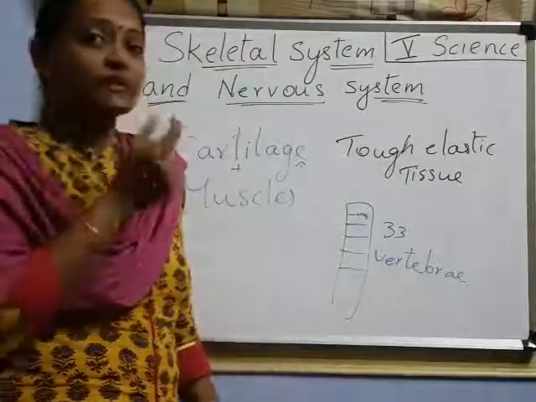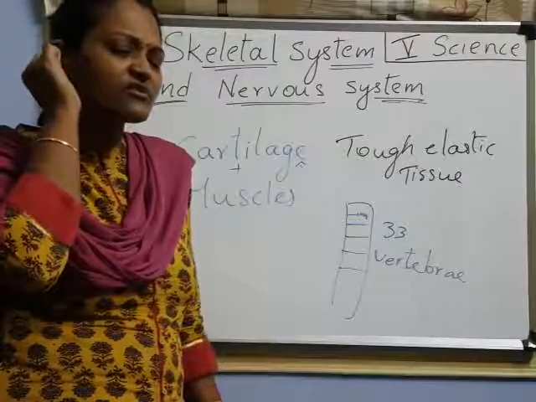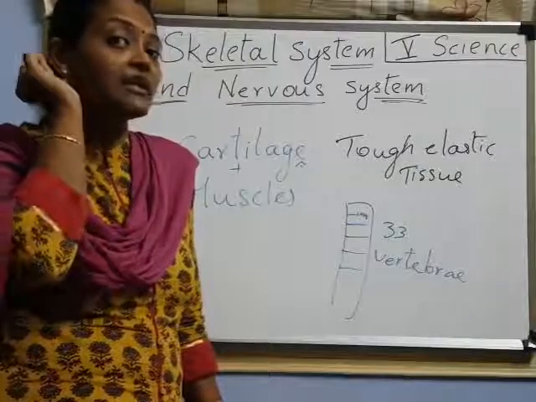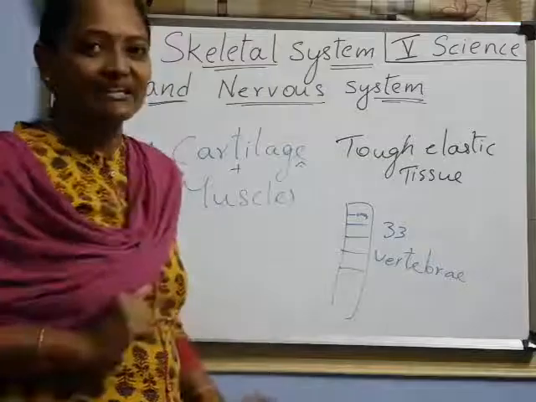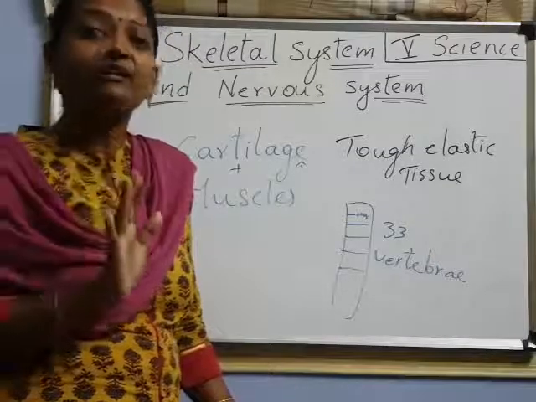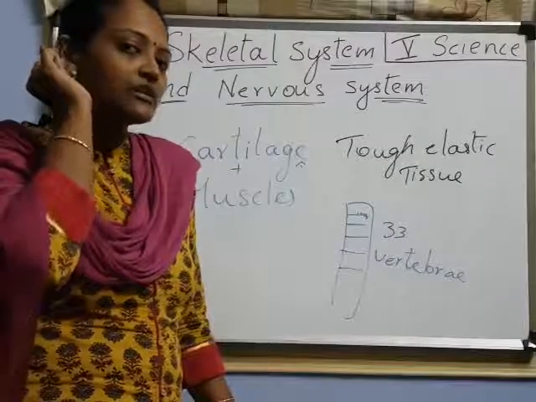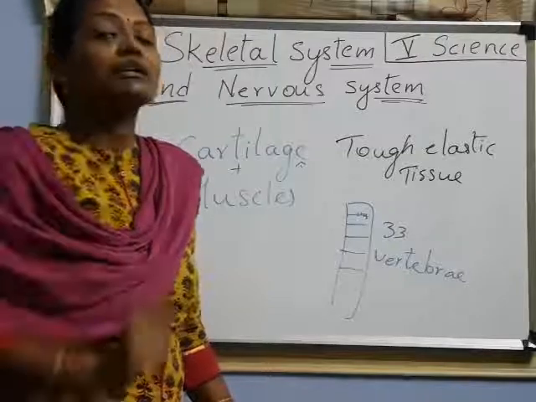But if you touch your nose and ears, they are somewhat hard, right? But it is not bone. Remember, this is a tough elastic tissue, nothing but cartilage. Those are not bones at all. Those are cartilages. So nose and ears are both cartilage.